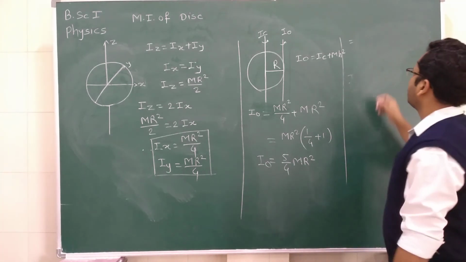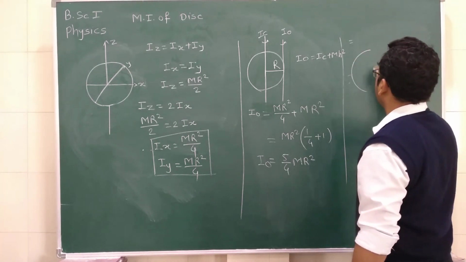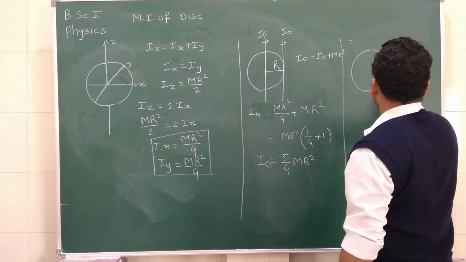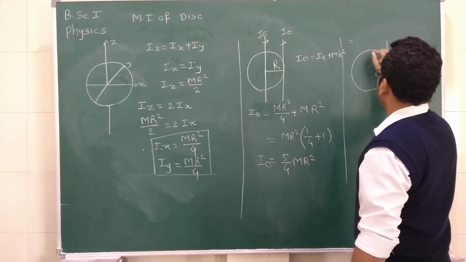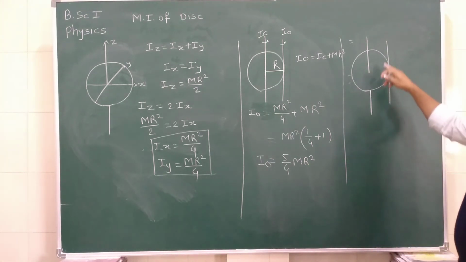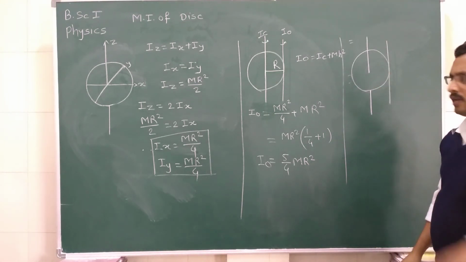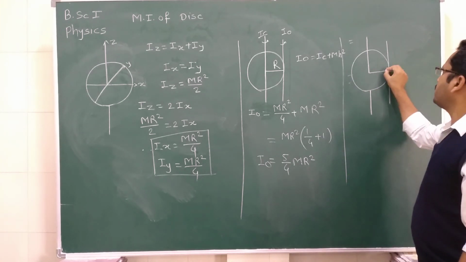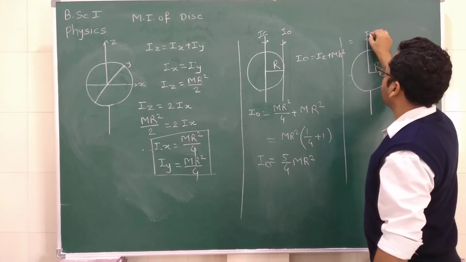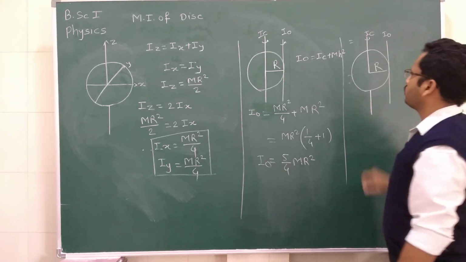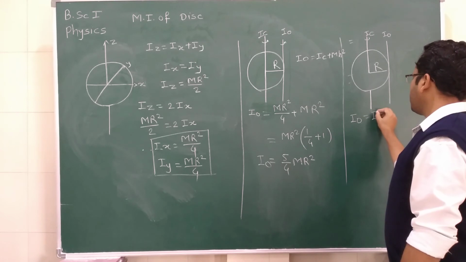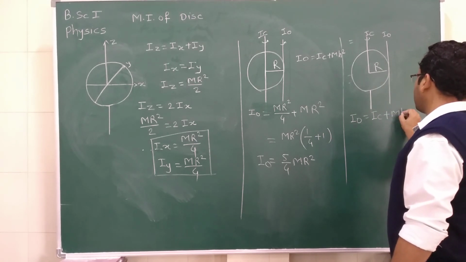So suppose this is a disk and this is the tangent perpendicular to the plane, and this is the axis passing through the center perpendicular to the plane, like this. This is the distance between the two axes, that is equal to r. This is equal to IC, and this is equal to I0. So according to the parallel axis theorem, you can write I0 is equal to IC plus MH square.